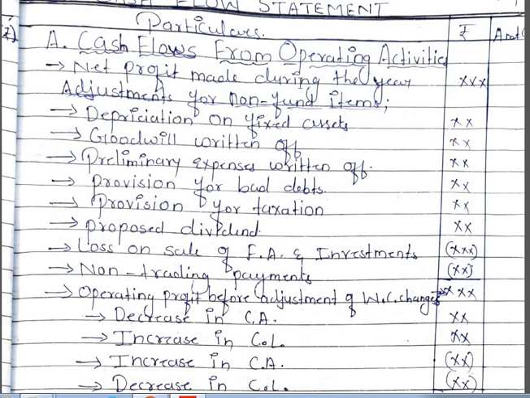First we take the net profit made during the year, then we adjust non-fund items. The calculation is similar to cash from operations in the traditional method. So we take net profit, then add non-fund items. Examples of non-fund items are depreciation, goodwill written off, preliminary expenses, provision for bad debts, provision for taxation, proposed dividend, loss on sale of fixed assets and investments, and non-trading payments.